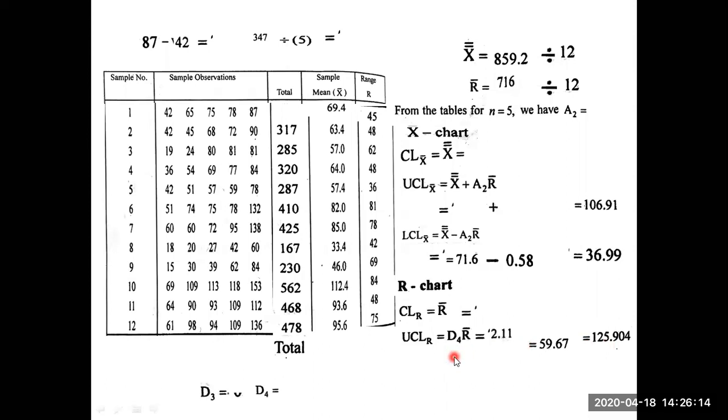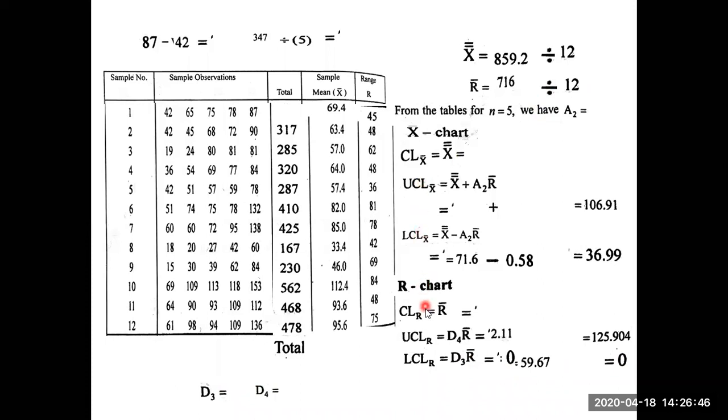Similarly, the lower control line is D3 into R bar. D3 is how much? D3 is 0. You have to write it here. R bar is 59.67, so 0 into 59.67, not equals. Therefore you get 0 only. So for the X bar chart, we have the control line, upper control line and lower control line.